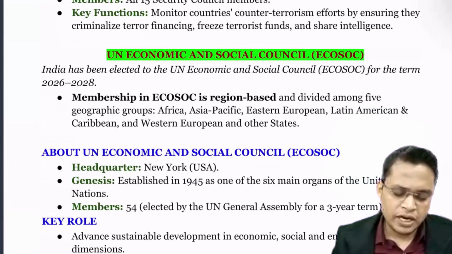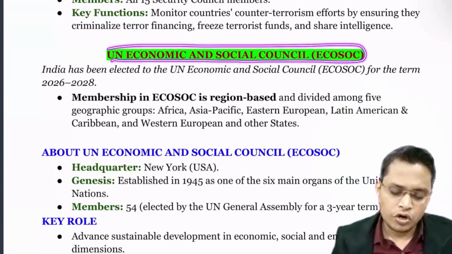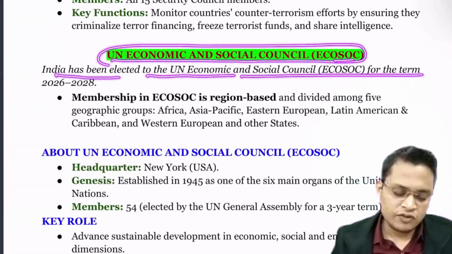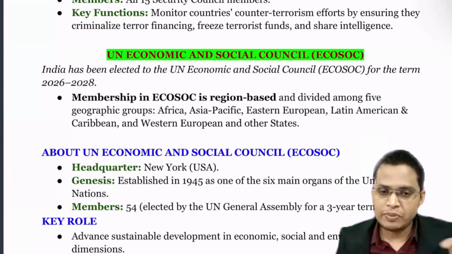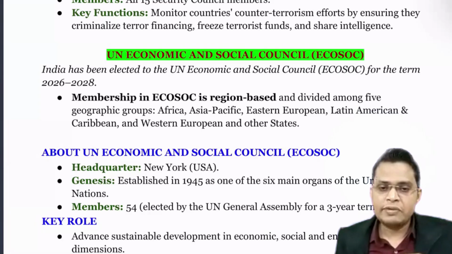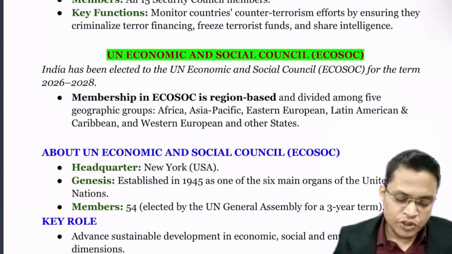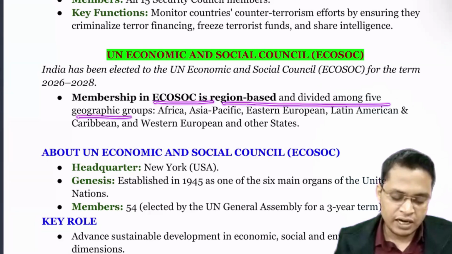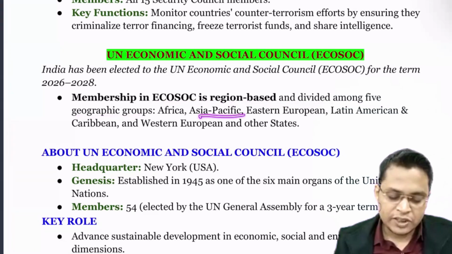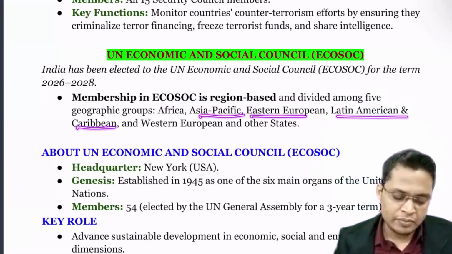Next is the UN Economic and Social Council, ECOSOC. India has been elected to the UN Economic and Social Council for the term 2026 to 28. This can be a very good statement in a statement-based question; they can pick that statement. Membership of the Economic and Social Council is regionally divided among 5 groups: Africa, Asia Pacific, Eastern Europe, Latin America and Caribbean, and Western European and other states.